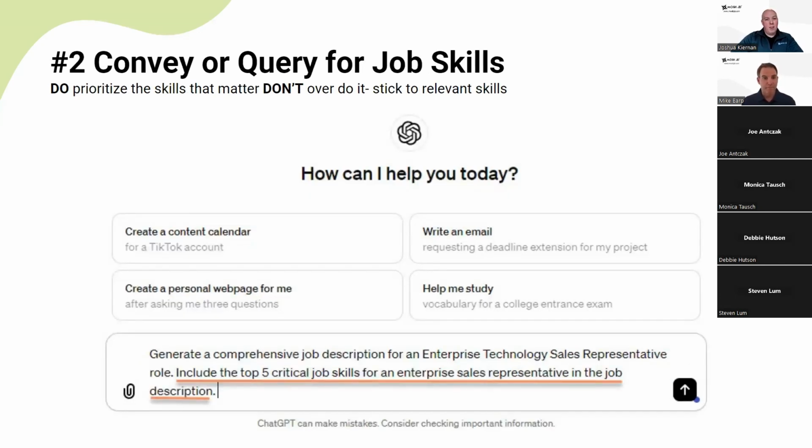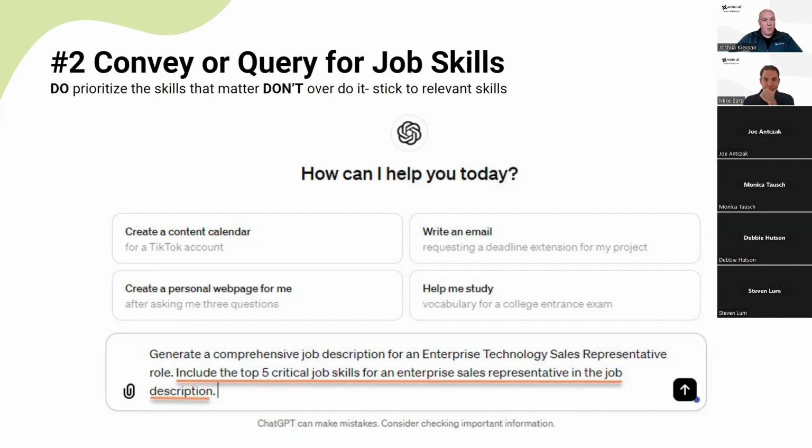Next, we want to convey or query for our job skills. So there's likely going to be 2 sets of folks in this meeting. The first are going to be folks who don't have job skills identified already. If that is your case, you can use ChatGPT to query and ask for those results, and it'll provide you a brainstormed list of job skills. If you are somebody who has determined those job skills for the role, you want to enter those into ChatGPT to make sure that it includes them in the job description and then emphasizes their